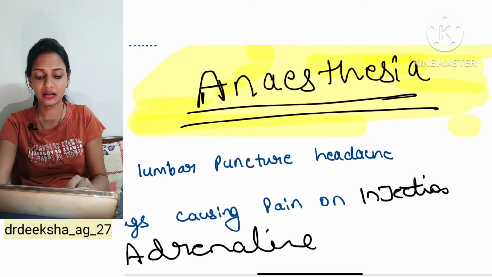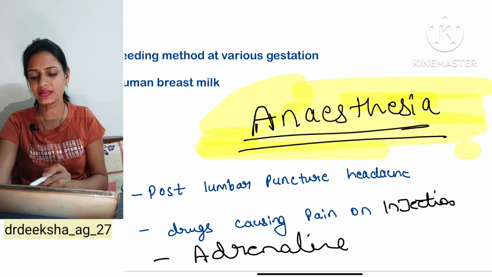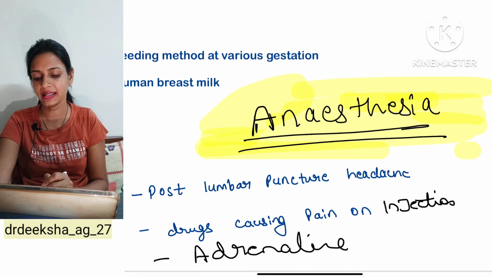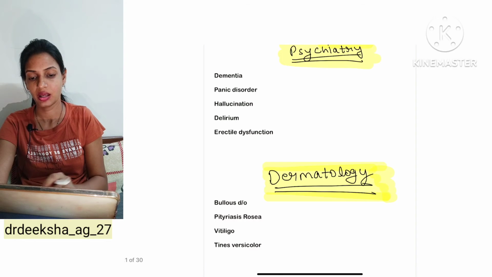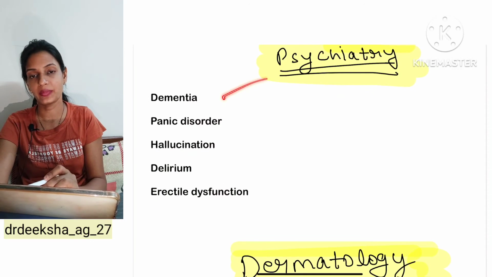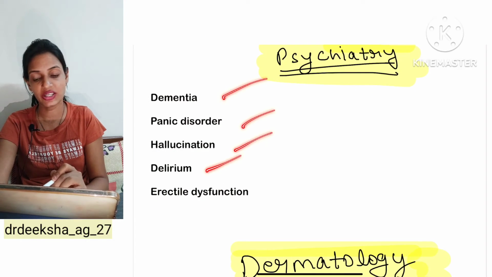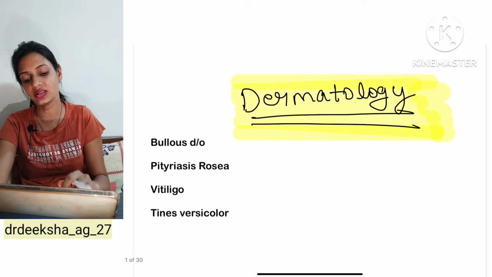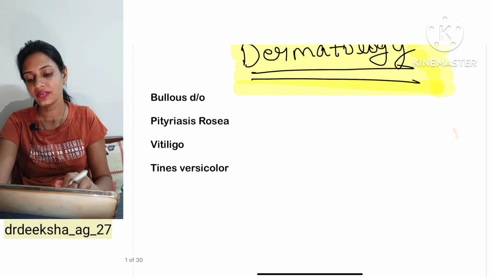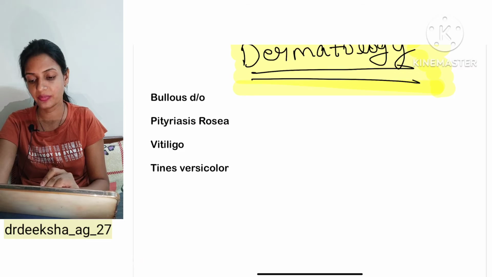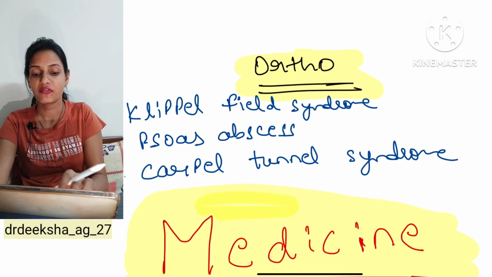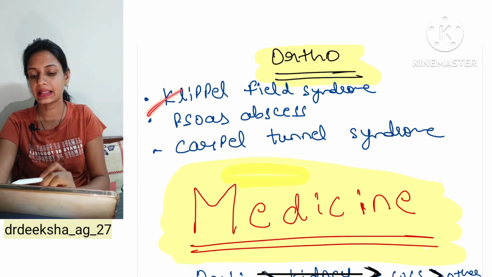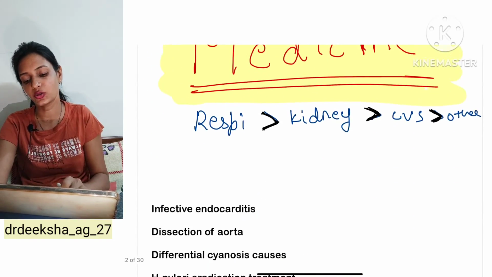In anesthesia, you just have to read only 3 topics, the post lumbar puncture headache, drugs causing pain on injection, and the third one is adrenaline. From the psychiatry, we have dementia, panic disorder, hallucination, delirium and erectile dysfunction. And from the derma, we have bullous, pityriasis, vitiligo and tinea versicolor. From the ortho, only 3 topics, Klippel-Feil, psoas abscess, carpal tunnel syndrome.